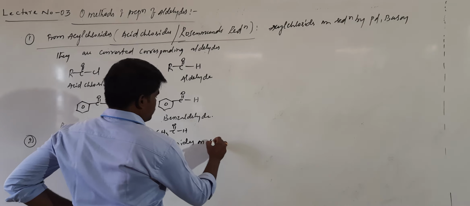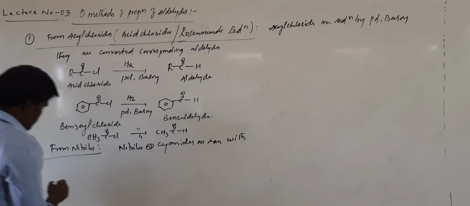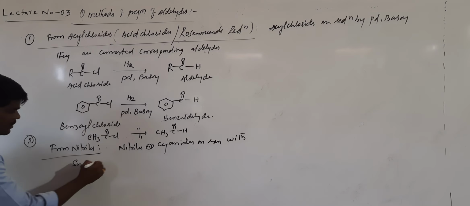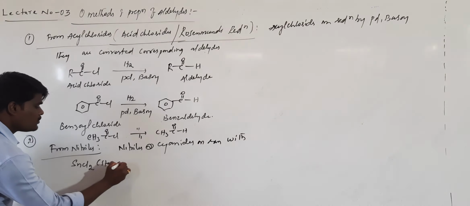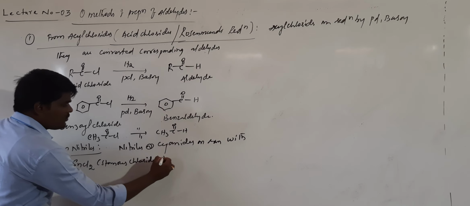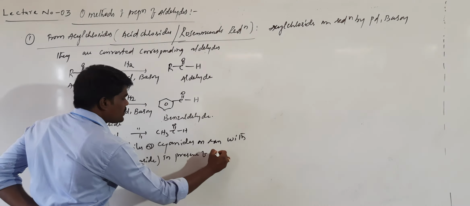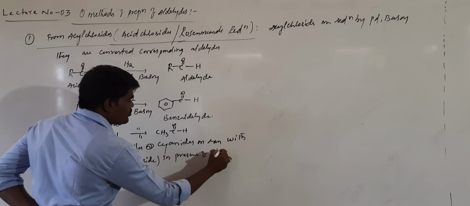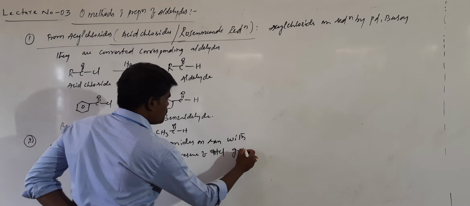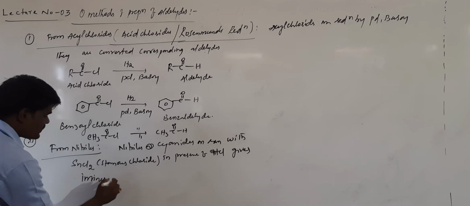On reaction with stannous chloride, SnCl2, in the presence of HCl, nitriles give imines.